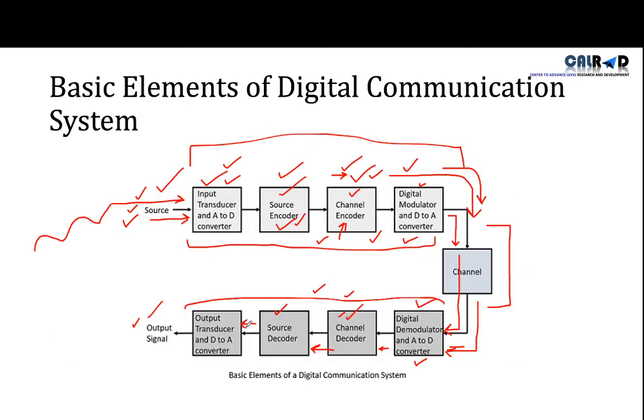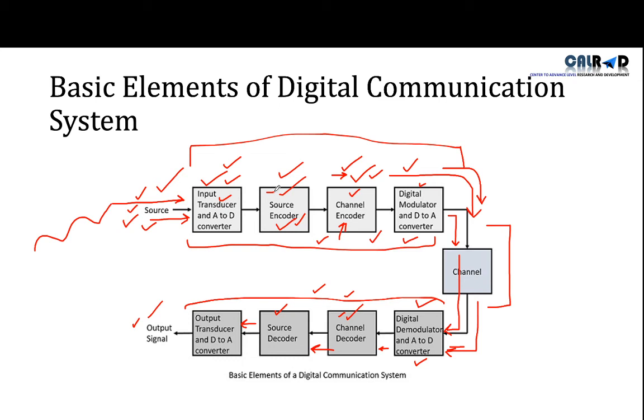Let's go one more time. I will give you a briefing on this. Here is the source. From here the analog voice comes, and this input transducer converts that analog into digital, because this is a digital transmitter. After our voice is converted into digital, then the source encoder will compress our voice. Why? To save the bandwidth.